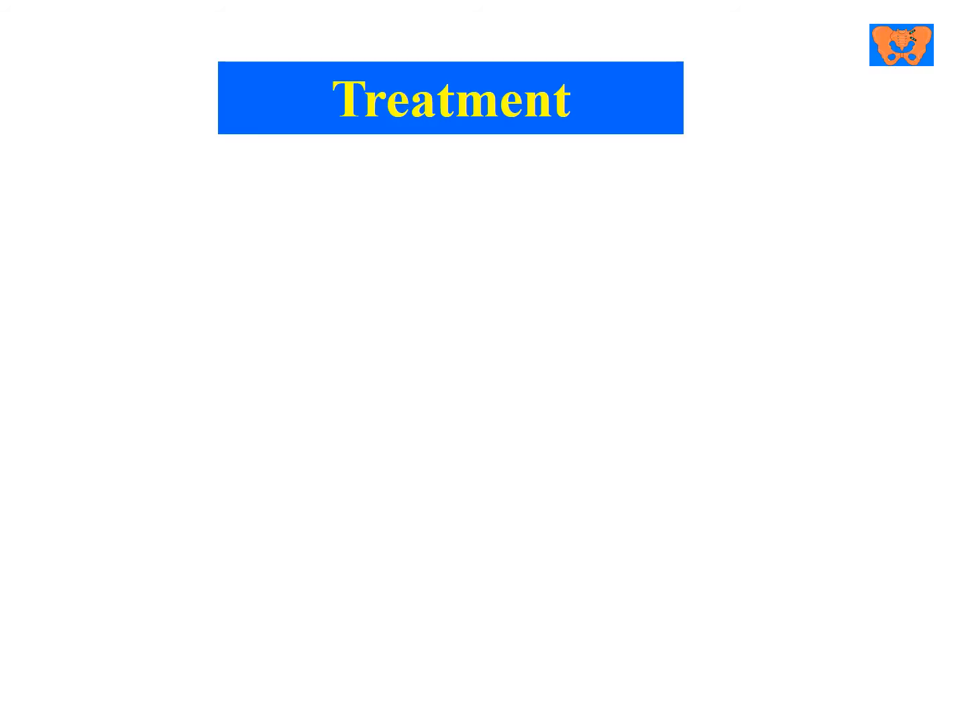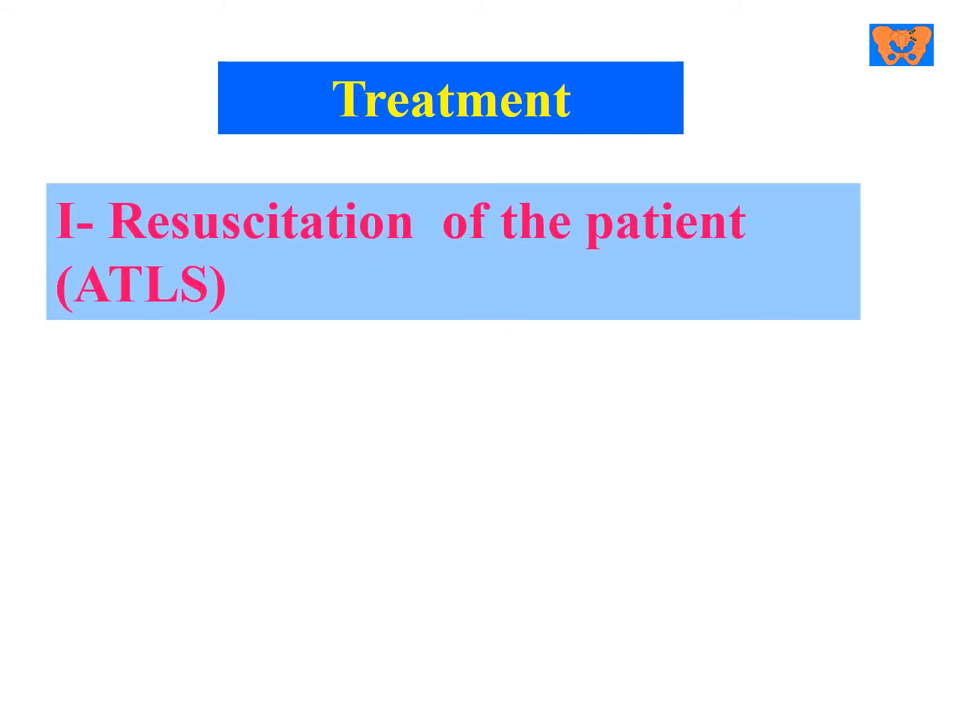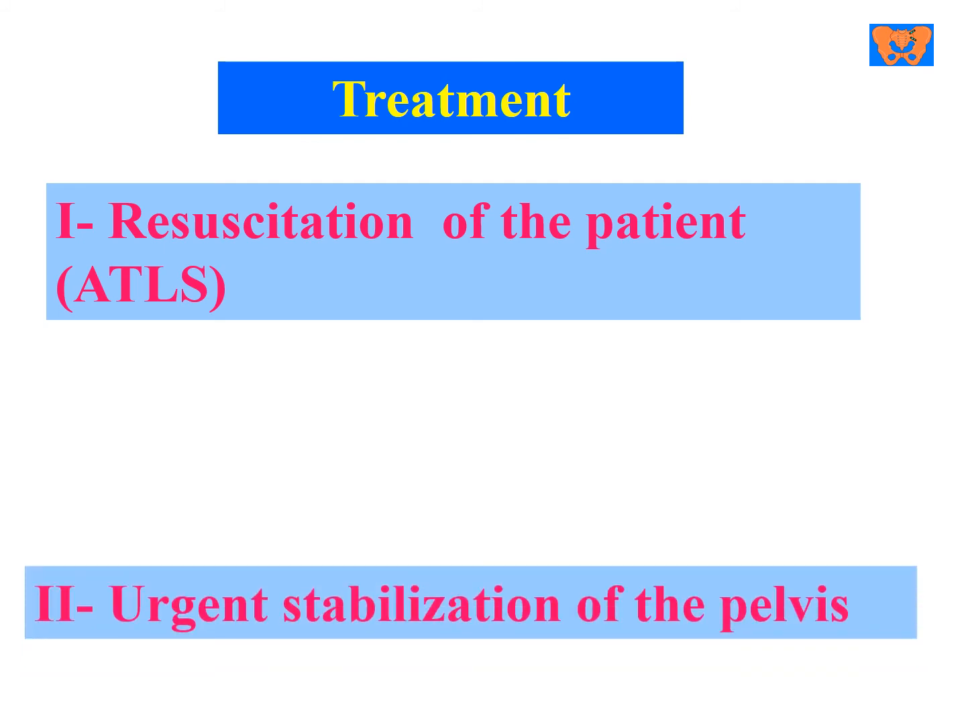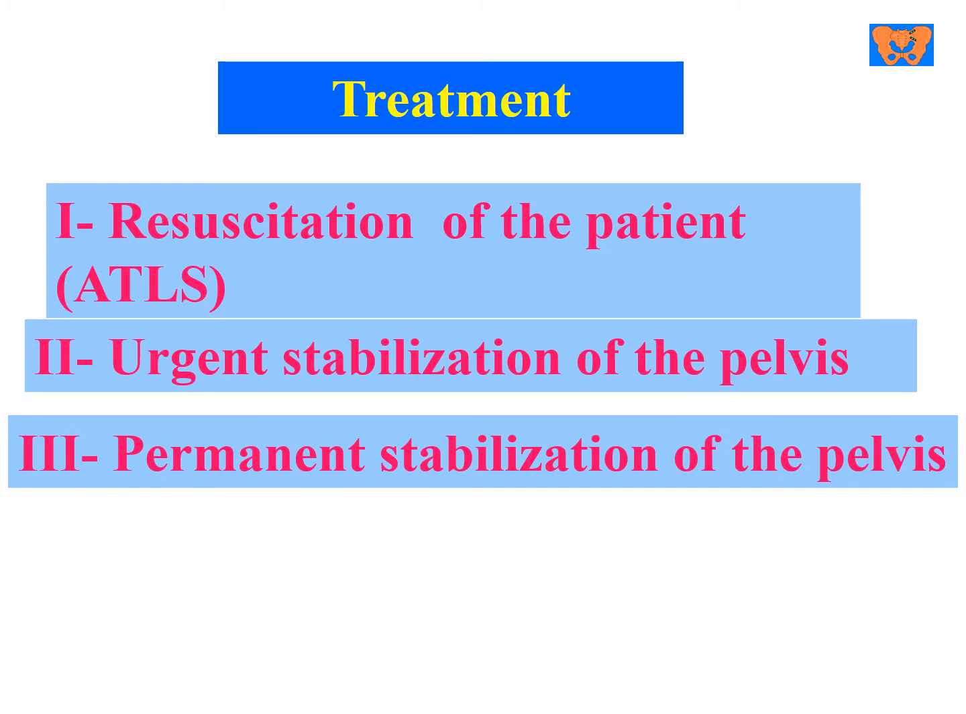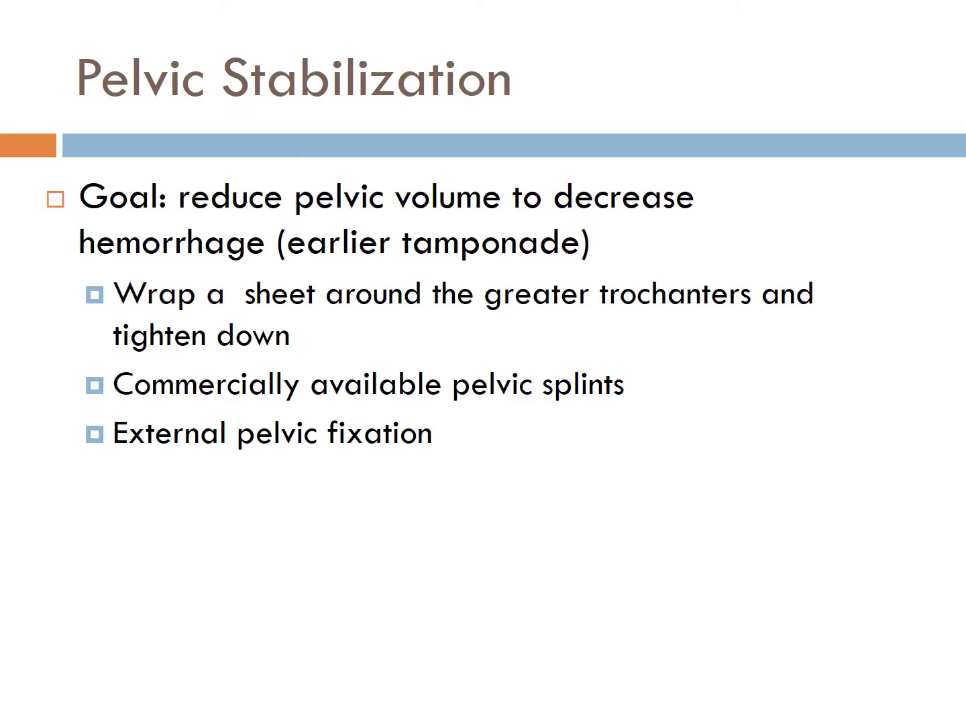How can we treat these patients with unstable pelvic fractures? First, as we described before, resuscitation of the patients according to the ATLS protocol, urgent stabilization of the pelvis, and permanent stabilization of the pelvis. What about pelvic stabilization? The goal of pelvic stabilization is to reduce the pelvic volume to decrease the hemorrhage, sort of like an early tamponade.